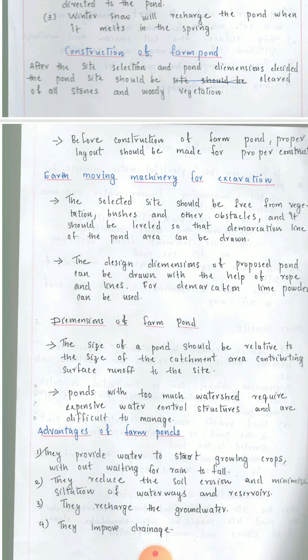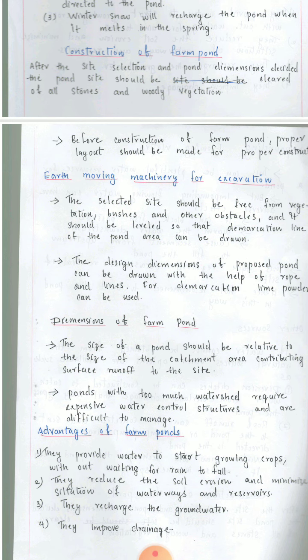The site selected should be free from vegetation, bushes and other obstacle, and it should be leveled so that demarcation line of pond area can be drawn. That is, the surface should be properly cleared, and then it has to be made to fill the water inside it. The design dimension of proposed pond can be drawn with the help of rope and lines. For demarcation, line powder can be used. So this is how we demarcate the place where we want to construct the ponds.